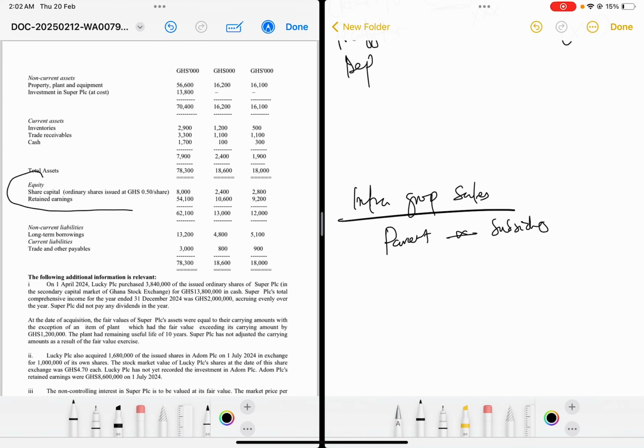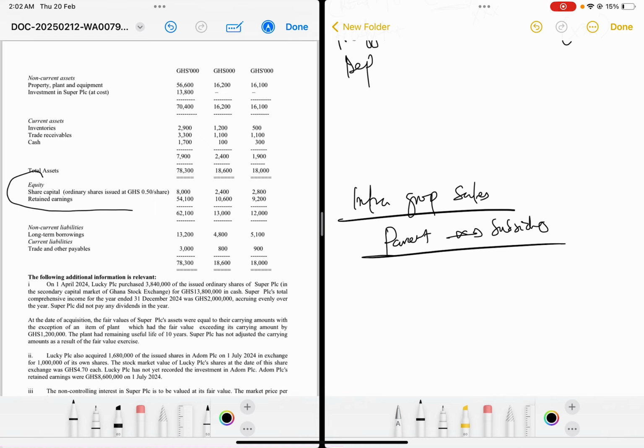So the parent sells to the subsidiary. Let's take that instance. If the parent sells to the subsidiary, these are the entries. Always note that if the parent is selling to the subsidiary, look at the sales that happened in the post-acquisition period, because that is what we are eliminating.